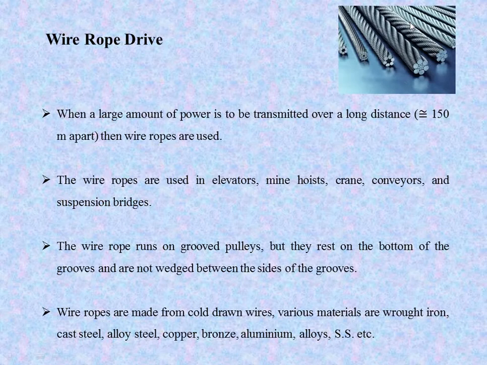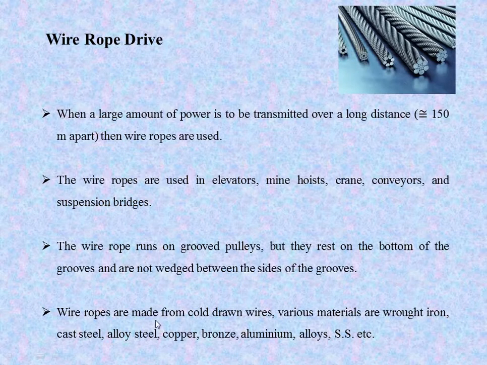Wire rope runs on grooved pulleys, but they rest on the bottom of the grooves and are not wedged between the sides of the grooves. Grooving is there in the pulleys. In grooved pulleys the wire ropes run, but they rest on the bottom of the grooves and are not wedged between the sides of the grooves.